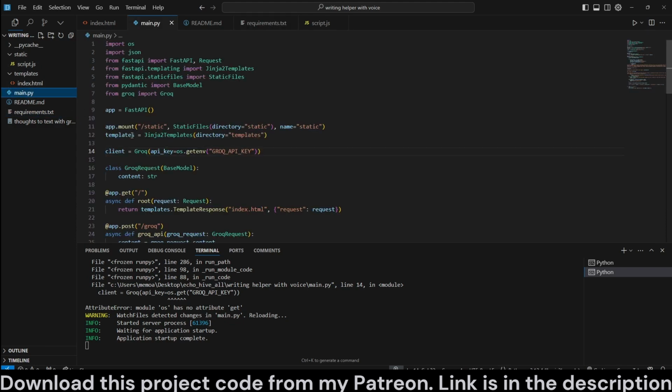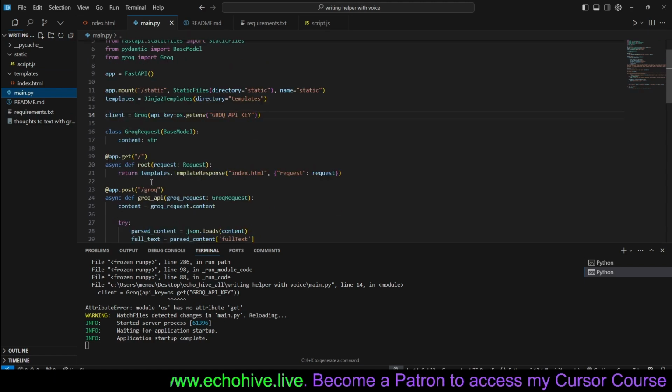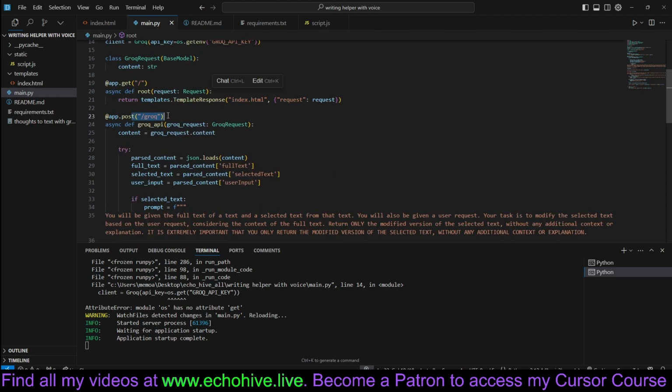So in our main.py, we are going to create a quick Pydantic model for the response format. And we define a main route with the app, and that's just going to serve the index.html. Then we're going to have a /groq endpoint, which we're going to use to make a call to Groq.